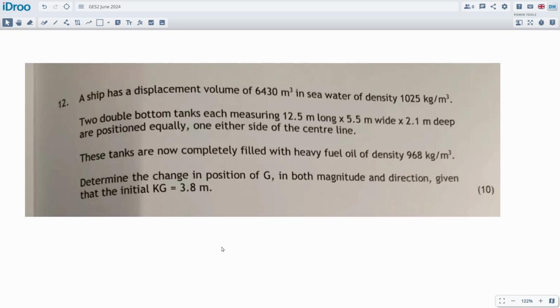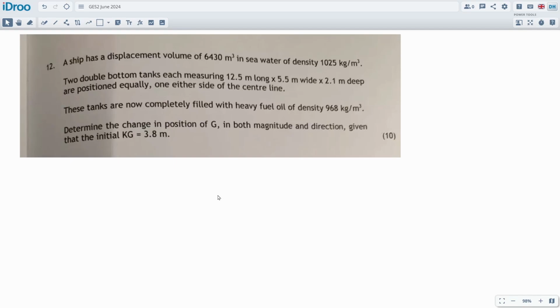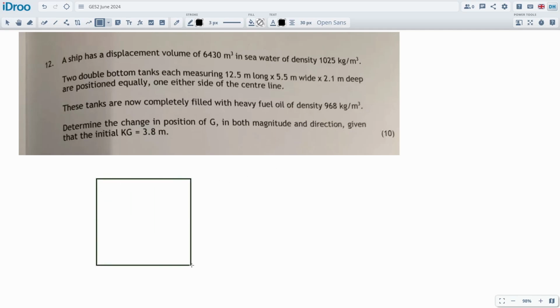A ship with a displacement of this much volume in seawater with this density, 2 double bottom fuel tanks, each measuring this size, are equally positioned on either side of the center line. These tanks are filled with a heavy fuel oil. Determine the change in center of gravity G in both magnitude and direction, given that the initial KG is this much. So we've got a table to work this out because we're basically doing moments. I don't think I need to go into all the details of it, but I'll make it understandable.